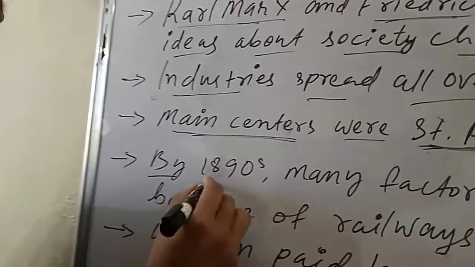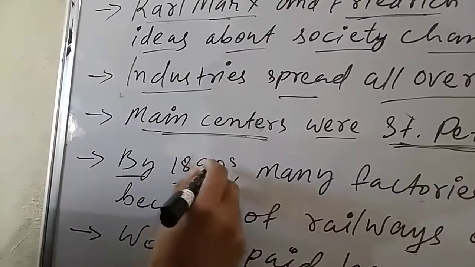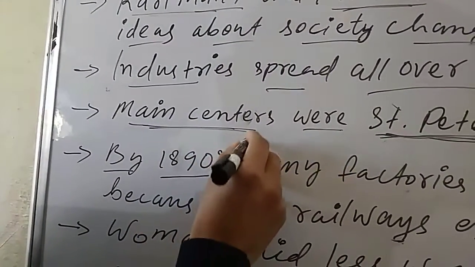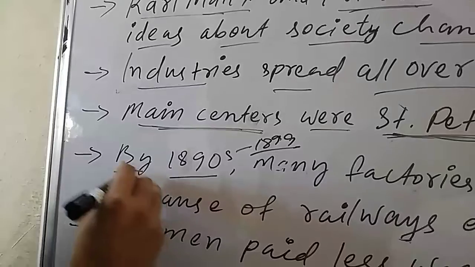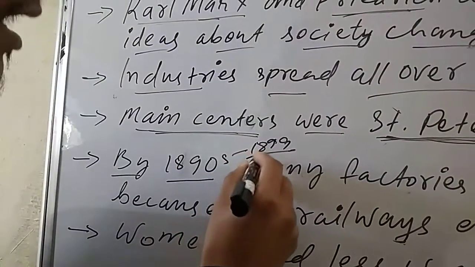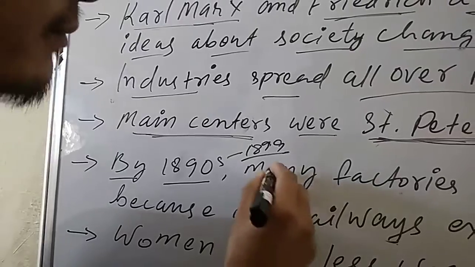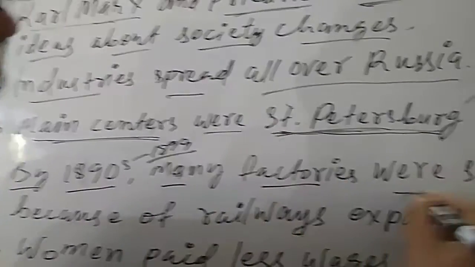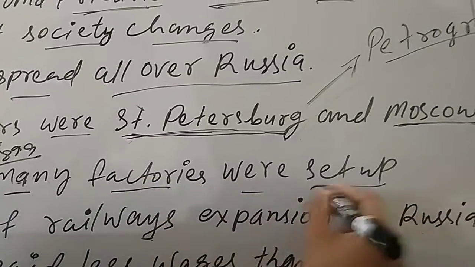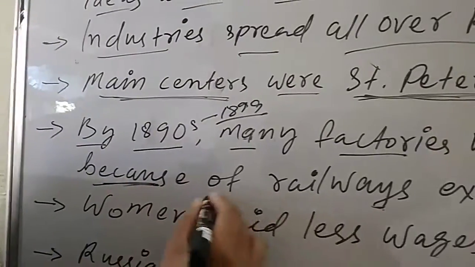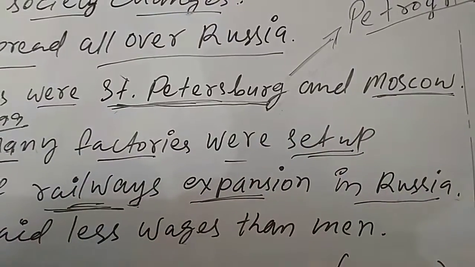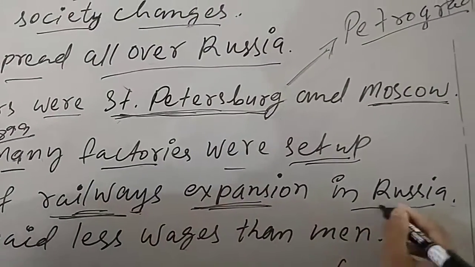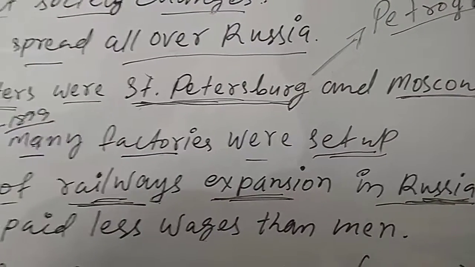Next, by the 1890s, many new factories were set up because of railway expansion in Russia. Expand means बड़ा होना. Railway expansion happened in Russia and also all over Europe.